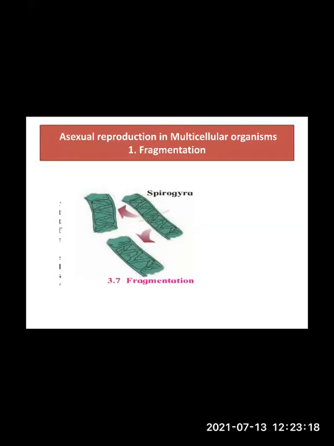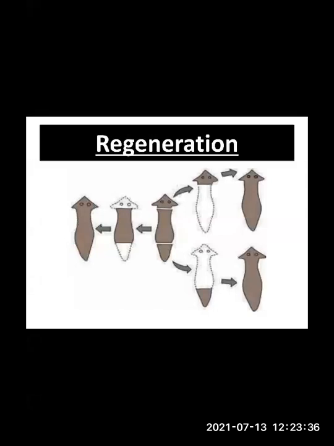Now we are moving to multicellular organisms. In multicellular organisms, you have to learn five processes of asexual reproduction. The first one is fragmentation in Spirogyra. Next, we will be learning about regeneration in Planaria.